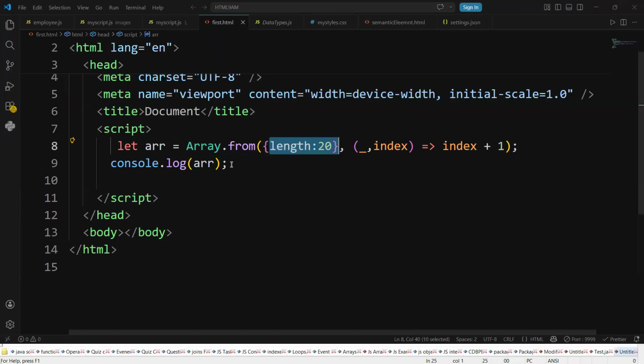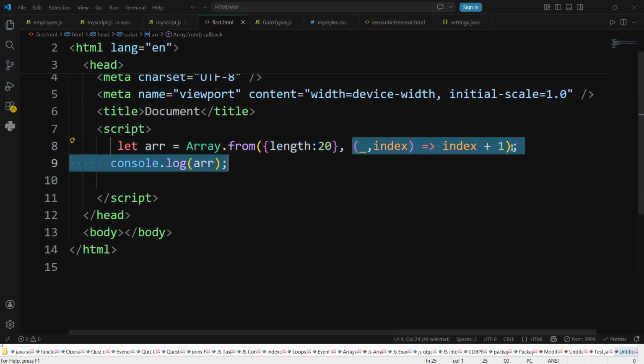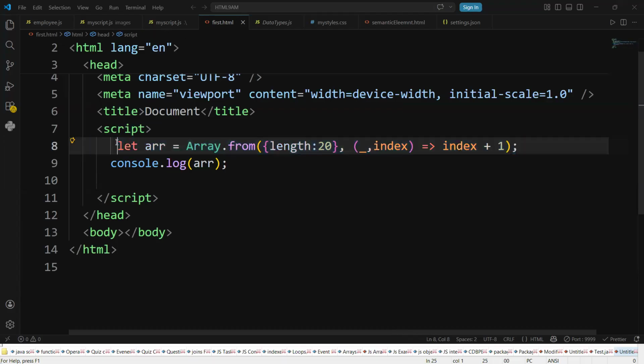Array.from function creates the array with the specified number of items. So here length is specified as 20. And here you can write the index. This is something like the map function, guys. You can write any data, or no data. I'm taking one data here, index. Then you write index plus 1. Yeah, in React I'll write that kind of code.